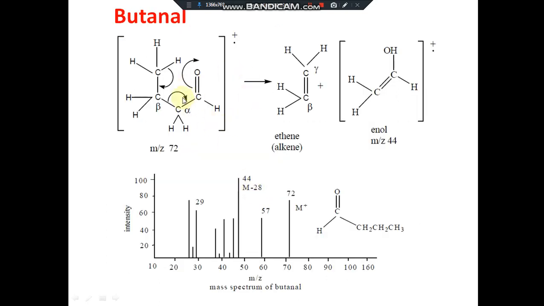So this shows the McLafferty rearrangement in butanol. This one is the gamma hydrogen here. This is the beta bond, so it gets cleaved, and there is an